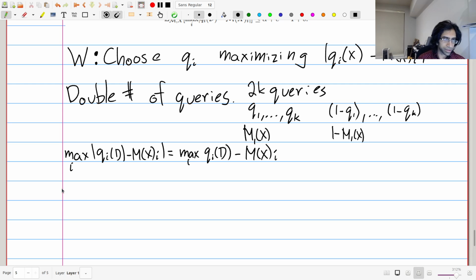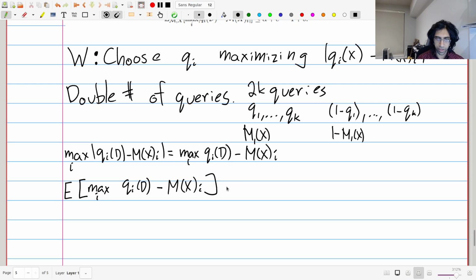All you do is look at this quantity here. Remember, we're trying to bound the expected max. So what we can do is say the expected max of the quantity without the absolute values. Let me just write it like this.